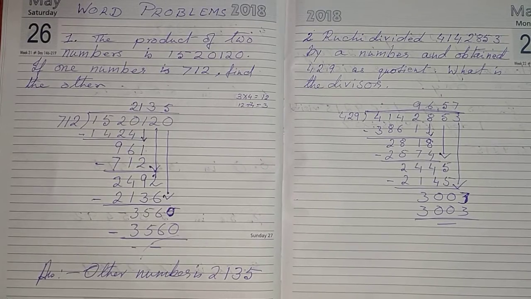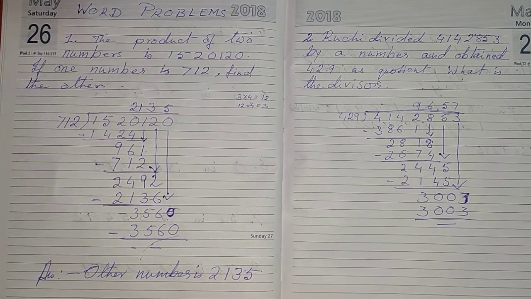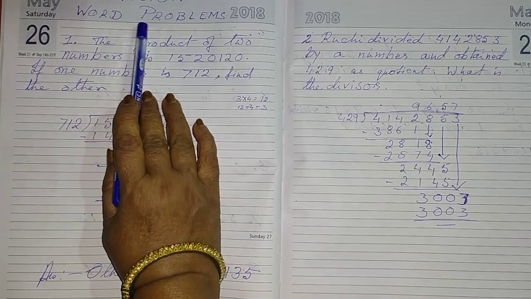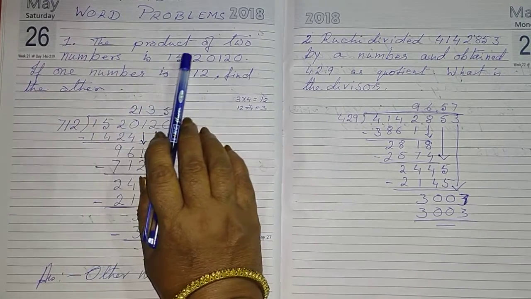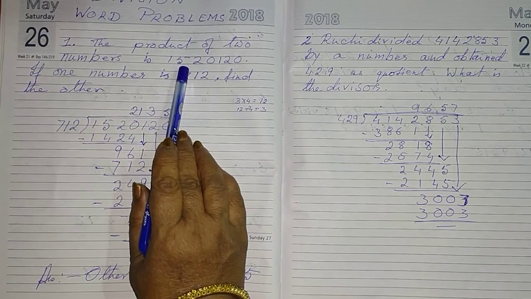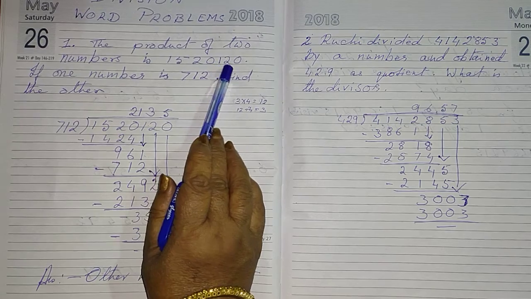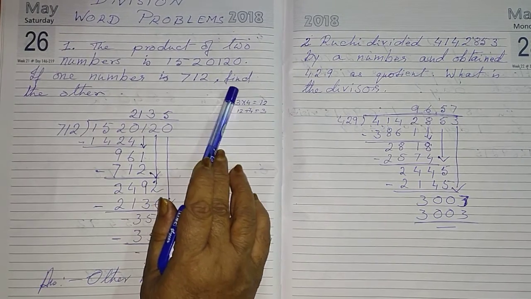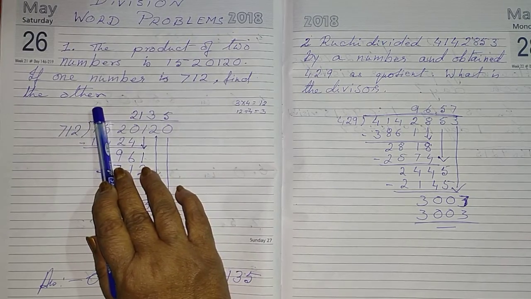Good morning, class 5. Today we will do the word problems of division, long division. Let us start. The product of two numbers is 15,20,120. If one number is 712, find the other number.